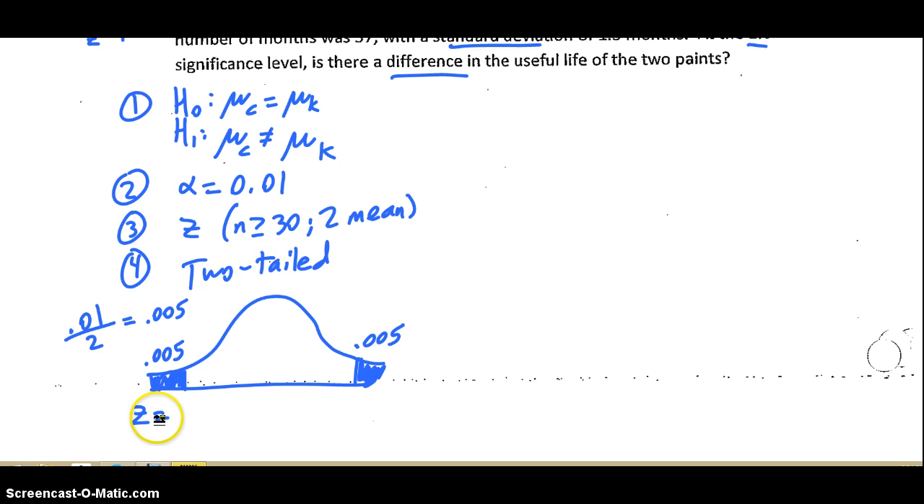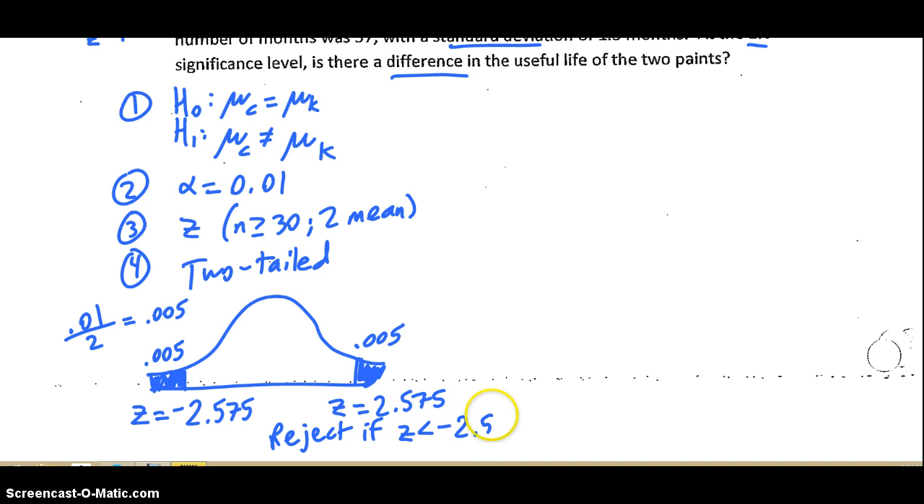Again, look these values up on your table. They will be the same z-score, but one is negative, one's positive. Again, I believe it's between two numbers, so it's negative 2.575 and positive 2.575. So, how are we going to reject? We are going to reject if z is less than the negative one, or z happens to be bigger than the bigger one. Alright, so let's try it.